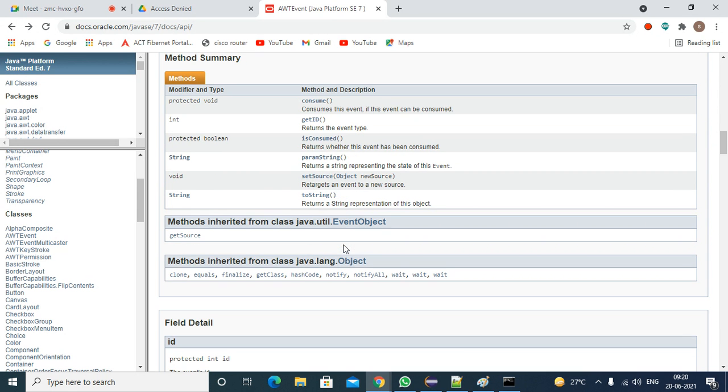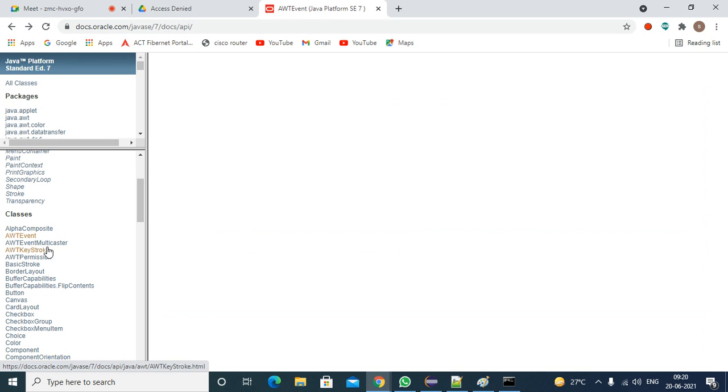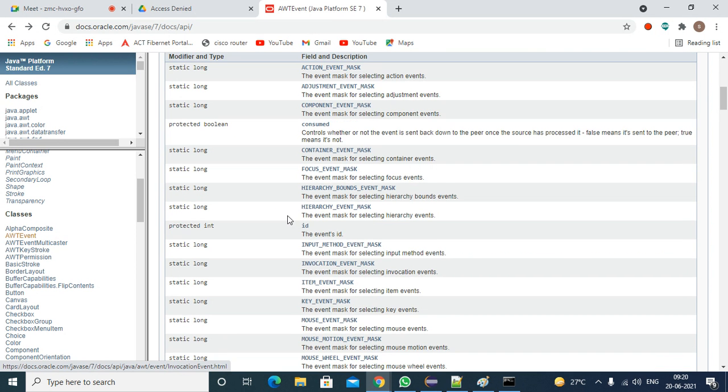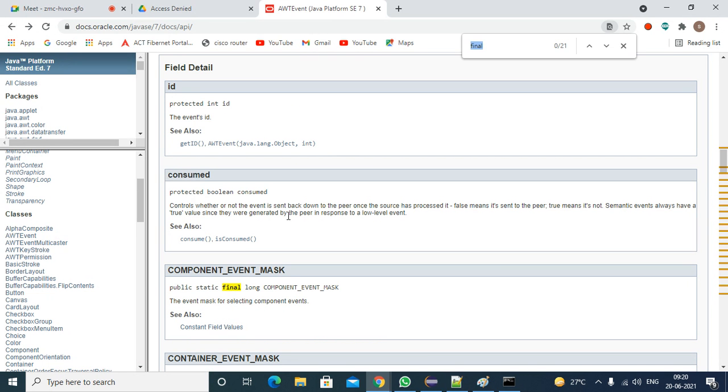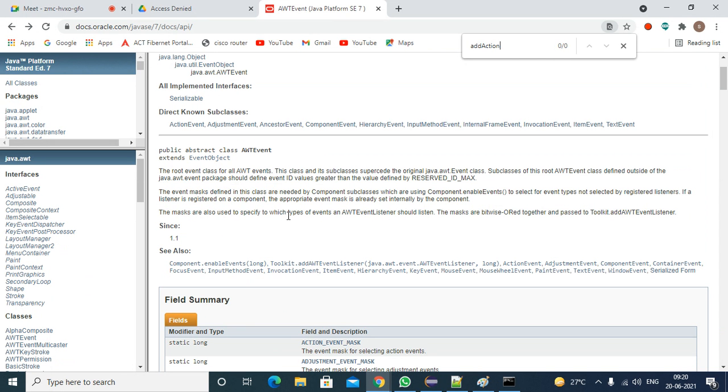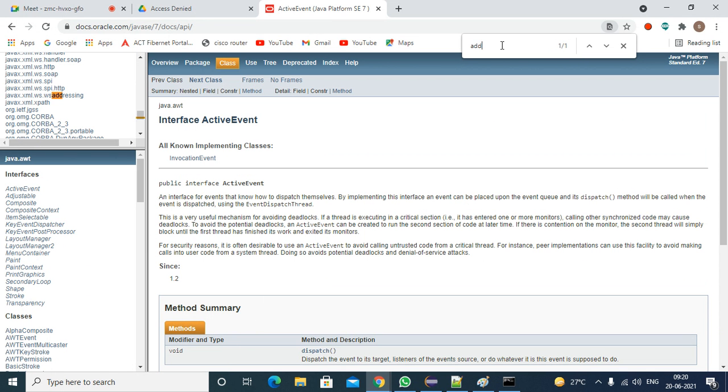Events like add action listener, setter methods are there. Which class does it contain? Action event, and there is action performed.